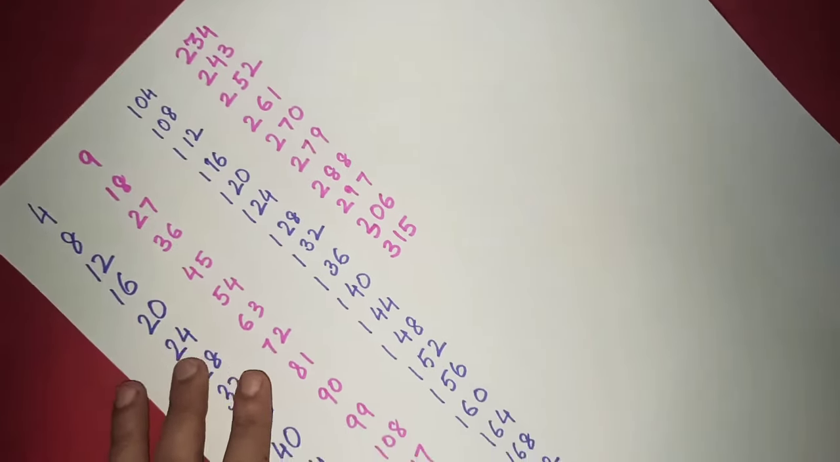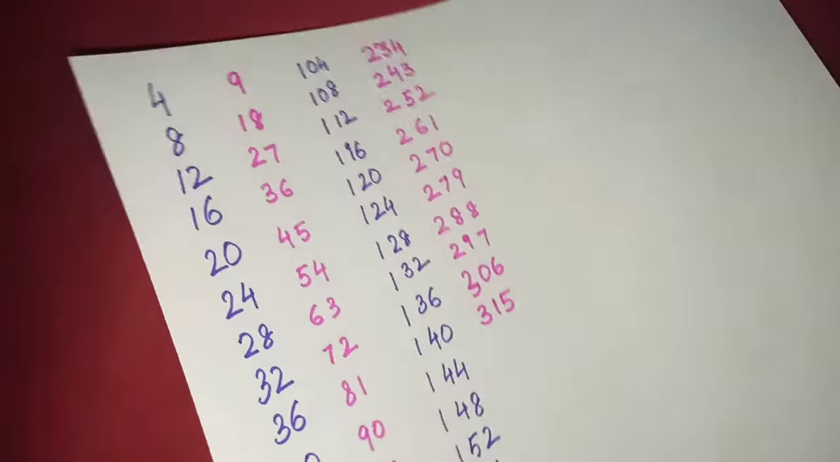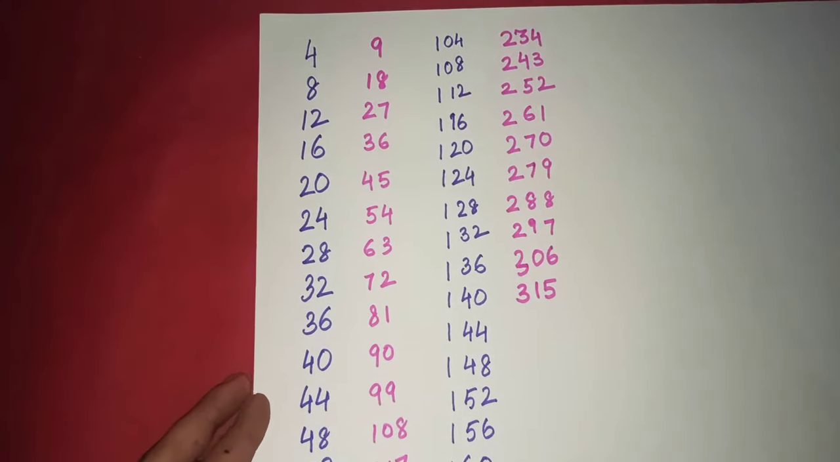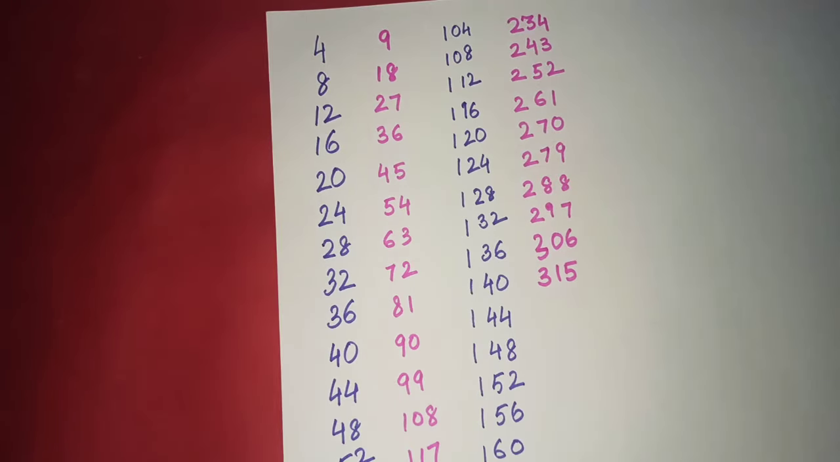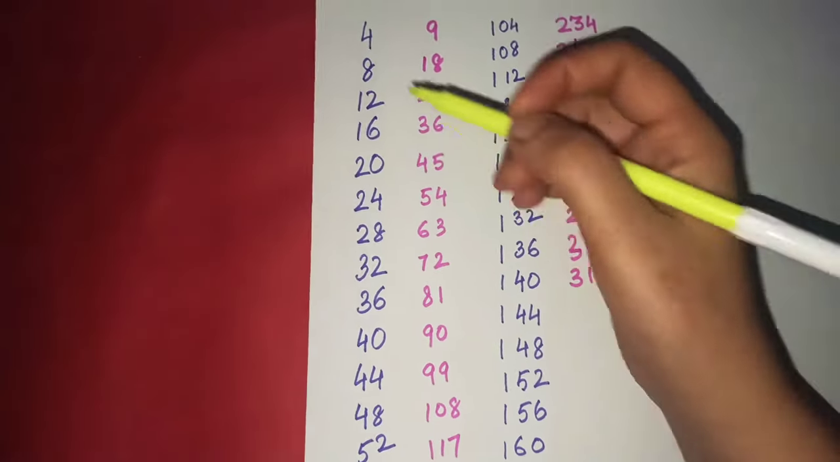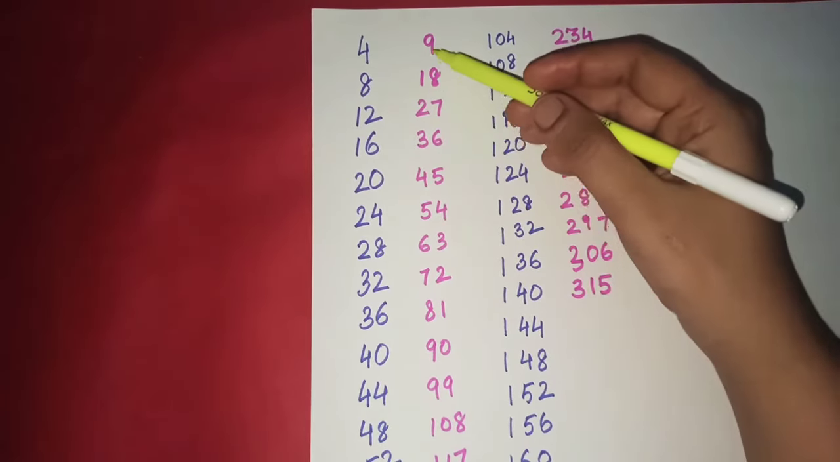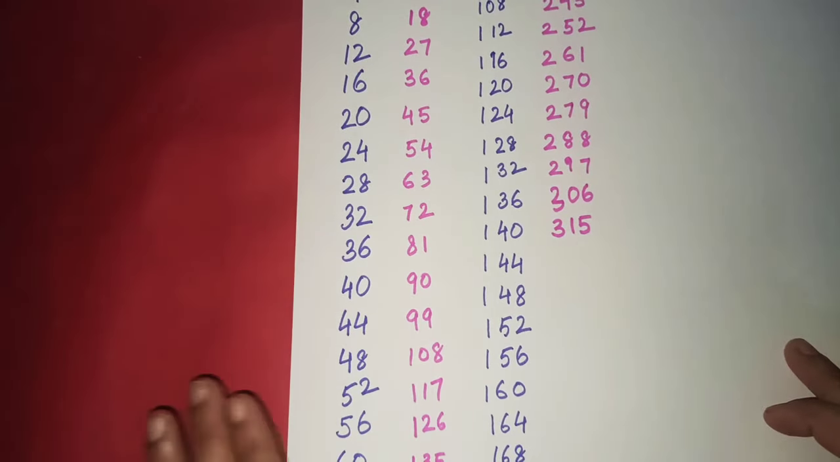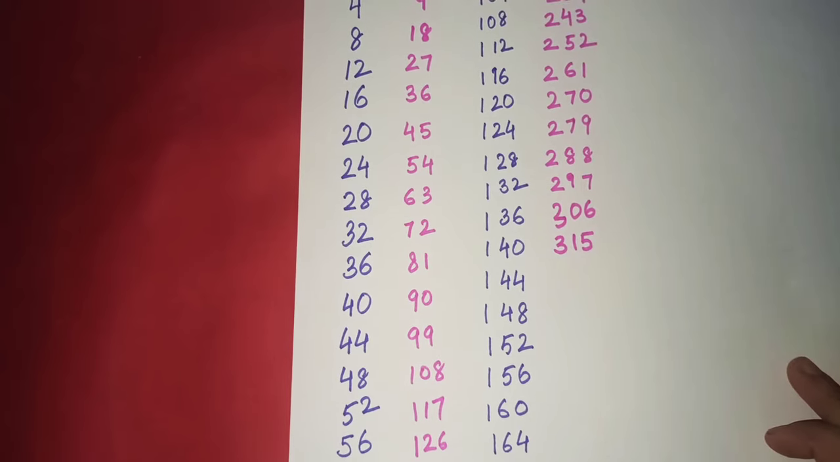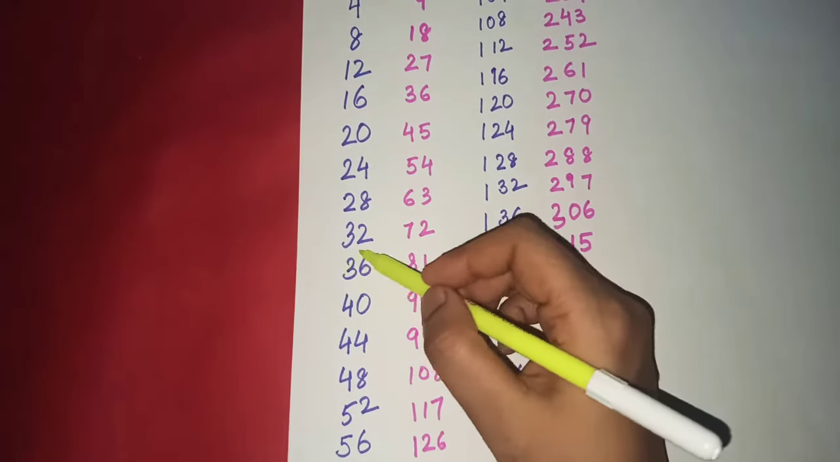Time's up. So now what we are going to do is find the multiples which are coming in both the lists, and we are going to shade them. Let's see the multiples of 4 and see if you can see some number which is coming in both the lists. I can see 36 coming.